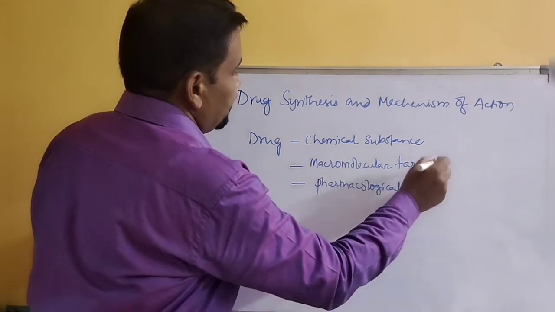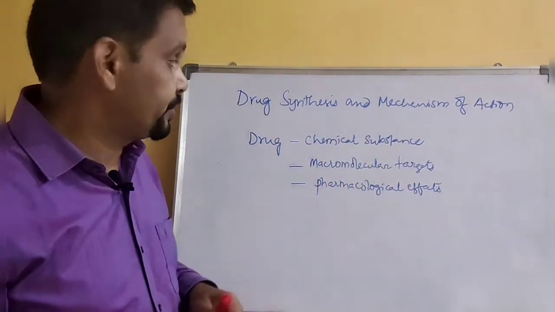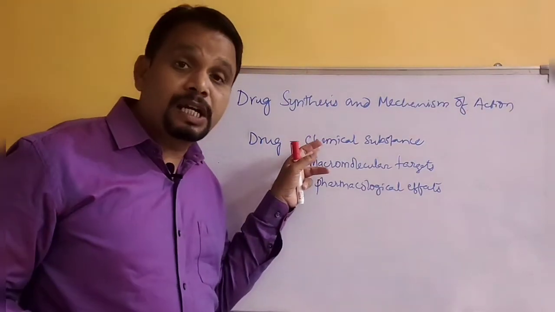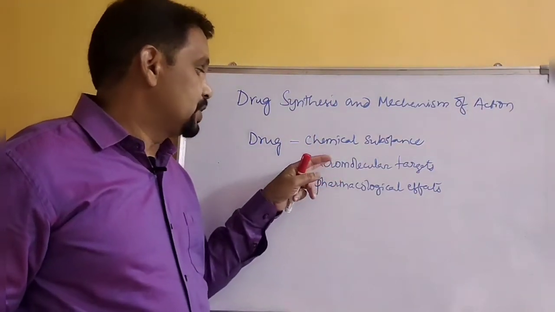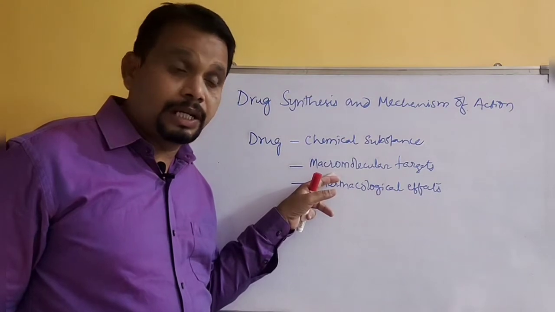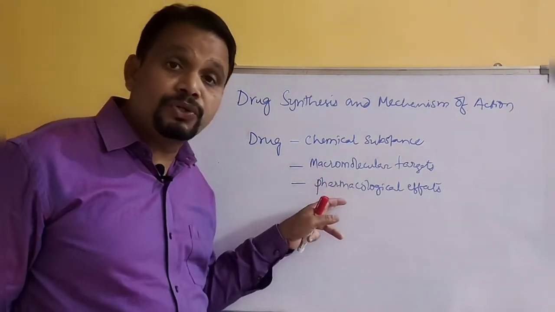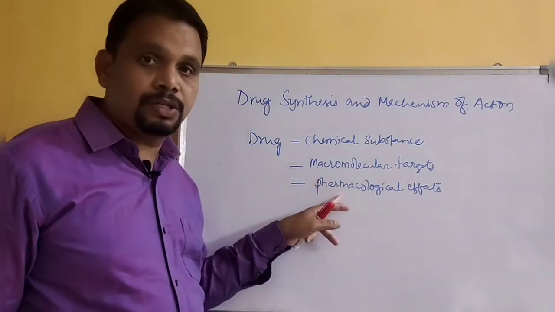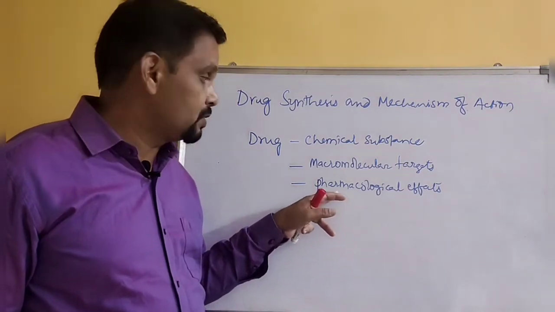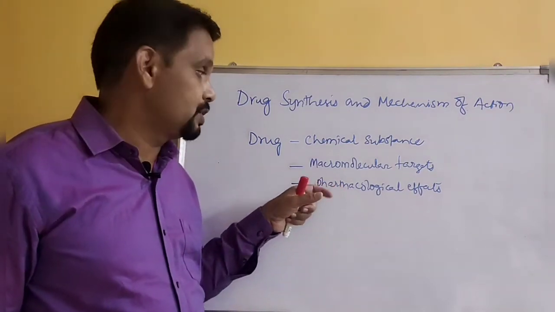Okay, 3 things you need to learn about a drug. It's a chemical substance. It interacts with macromolecular targets in the body and produces pharmacological effects in the body. So that is the final result of that drug.